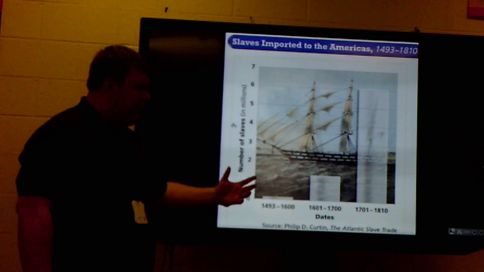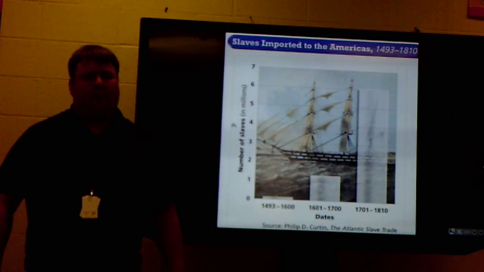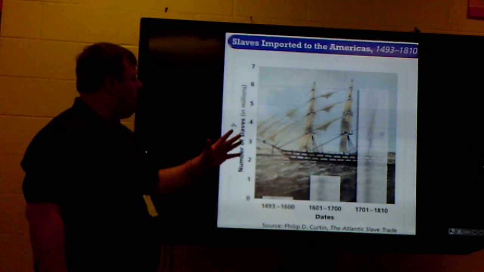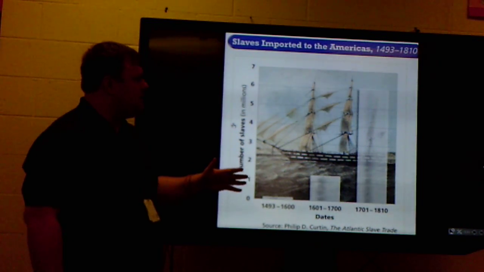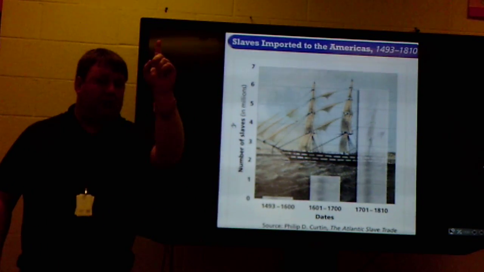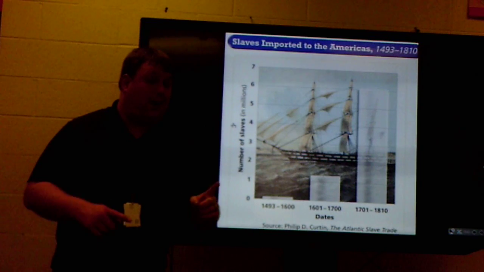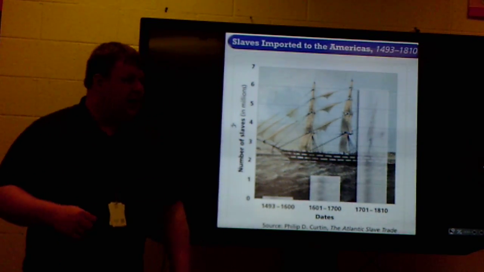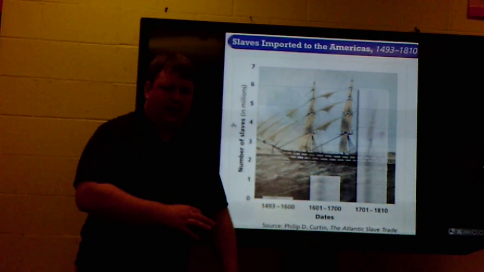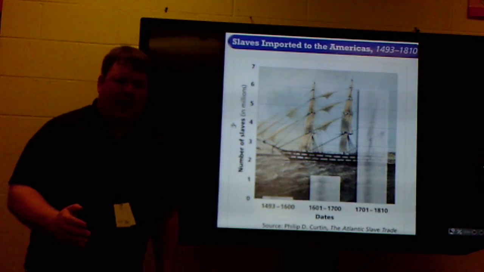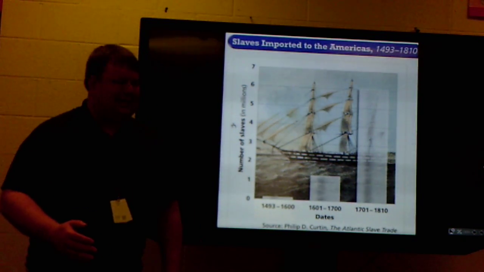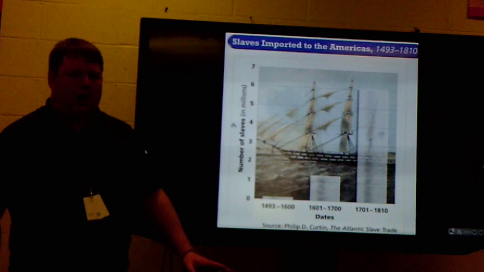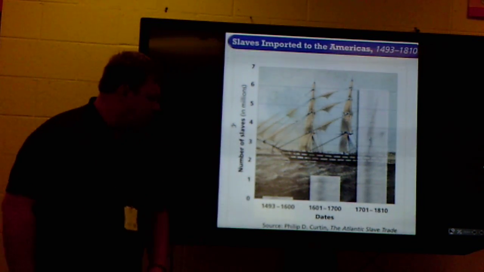Now you can see, if you can see this at all, I don't know if the camera picks it up, this is a chart of slaves imported to the Americas between the year after Columbus sailed the ocean blue in 1492, in 1493, between that and when they outlawed the slave trade in 1810. This shows you how those numbers go up.